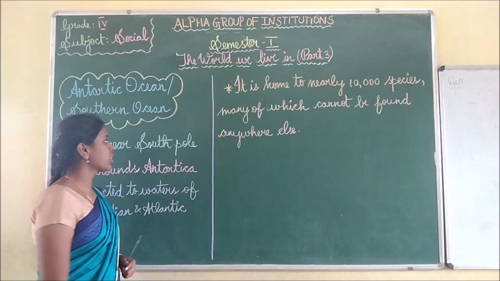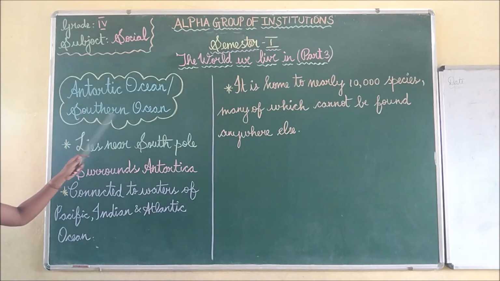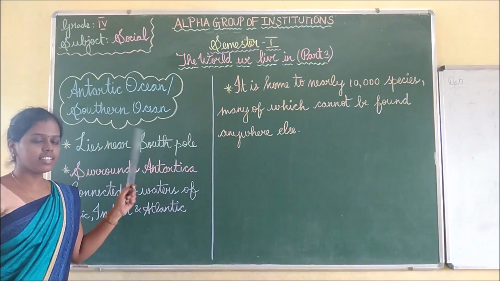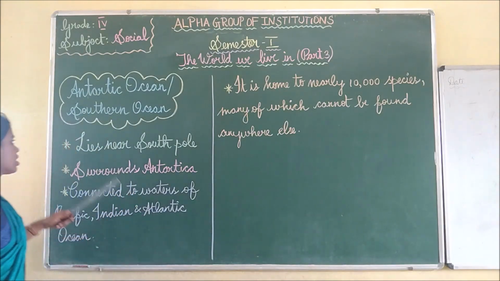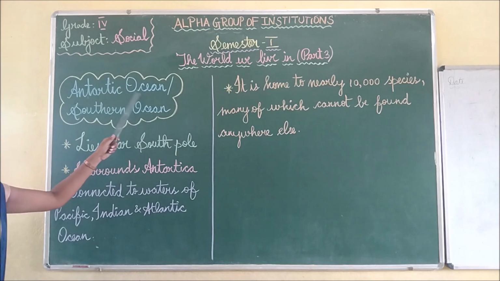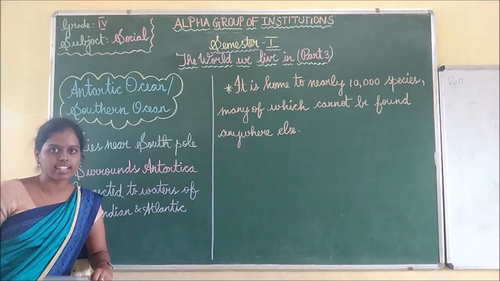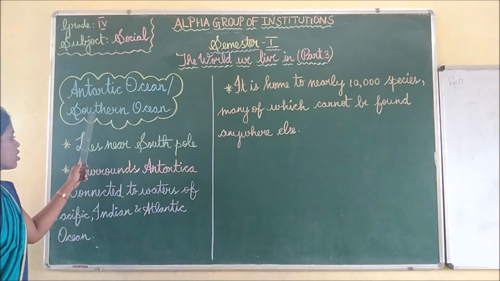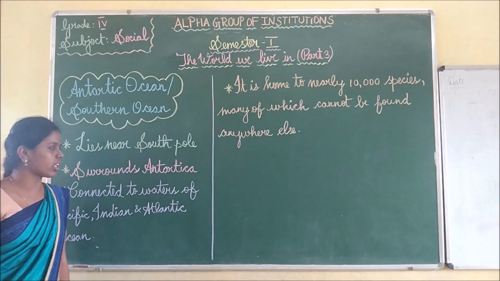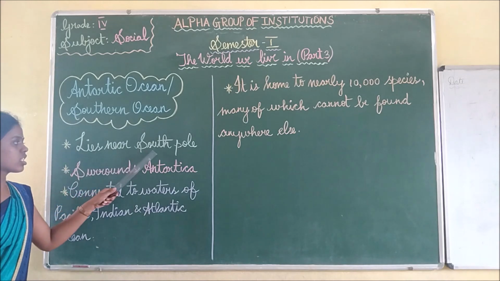And the next ocean is the Antarctic Ocean or Southern Ocean. See children, this ocean has two names. Popularly, the name Antarctic Ocean is used. It is also known as the Southern Ocean because it is in the southern part of the world. See the first point, it lies near the South Pole.